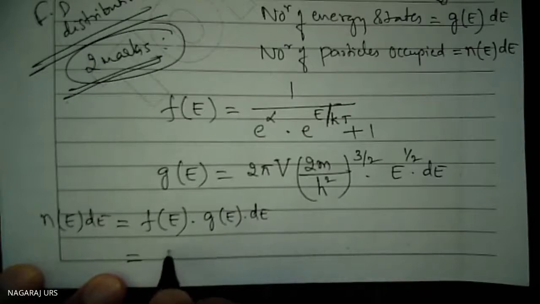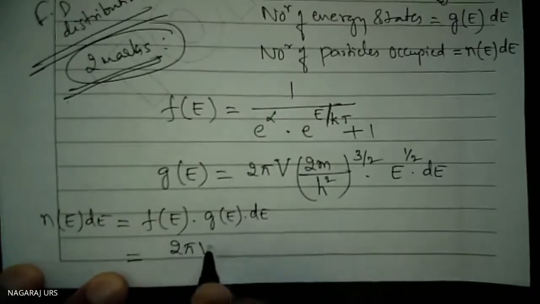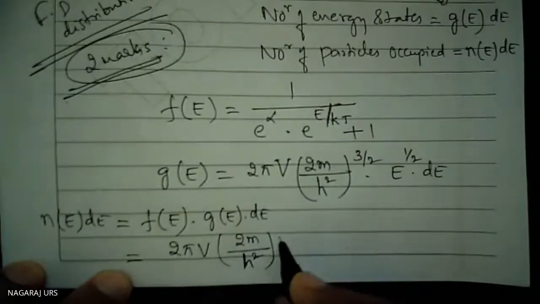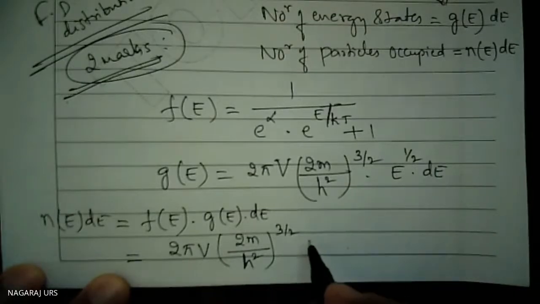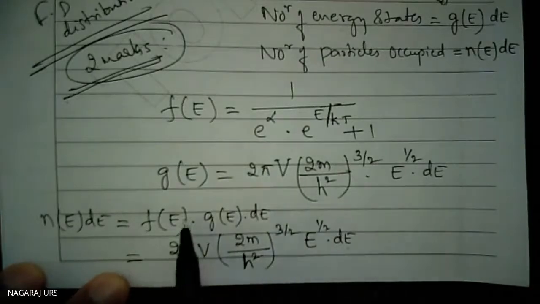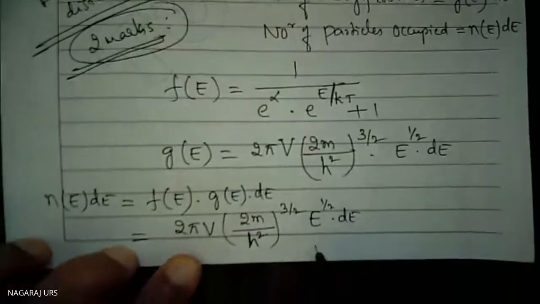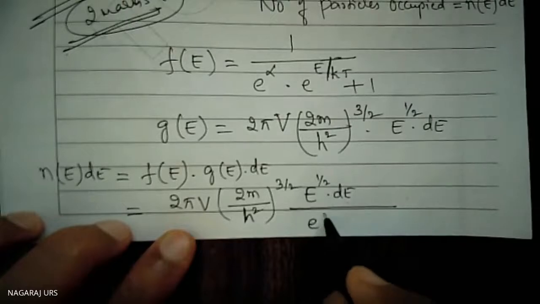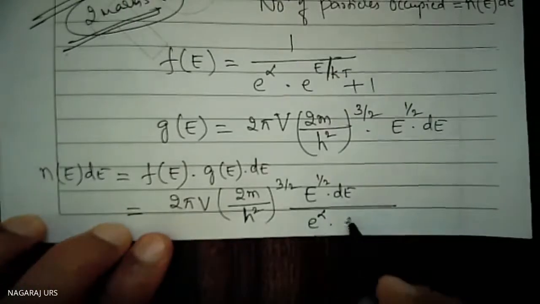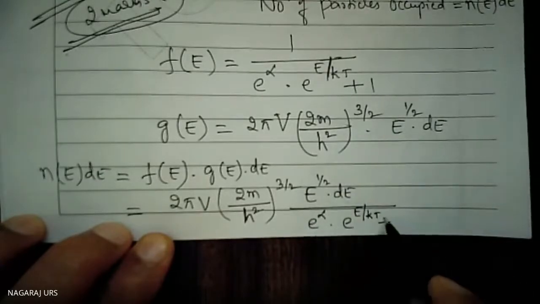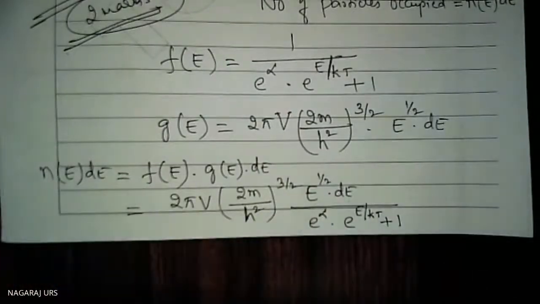So that is equal to 2 pi V times (2m by h square) raised to the power 3 by 2, times E to the power half dE. f(E) is coming in the denominator, so I write directly in the denominator: e to the power alpha, e to the power E by kT, plus 1. If you write this much, you will get 2 marks. This carries 2 marks.